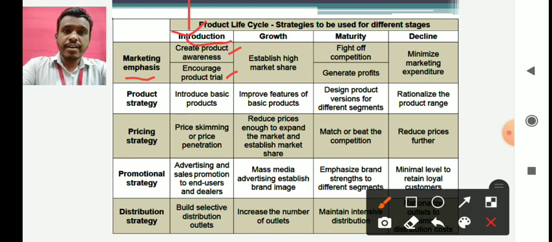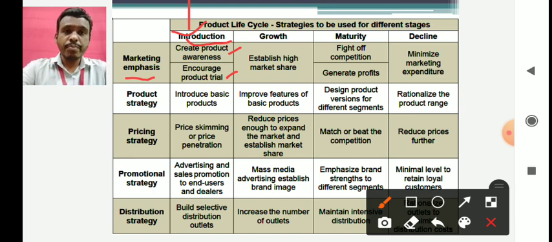The second thing that can be done is to encourage product trials. Now how can product trials be encouraged? Product trials can be encouraged by having smaller sizes, that is sachets of your products. Instead of a half kg, 1 kg, 2 kg, 5 kg pack, you can have 10 gram, 15 gram, 20 gram trial packs initially, because people generally do not want to invest in new brands and suffer financial loss if they do not like the product.